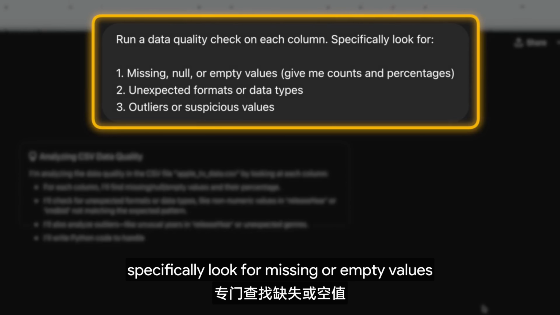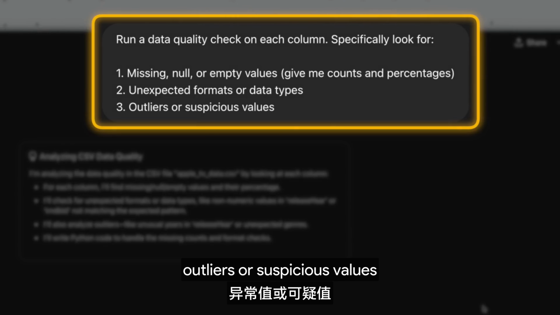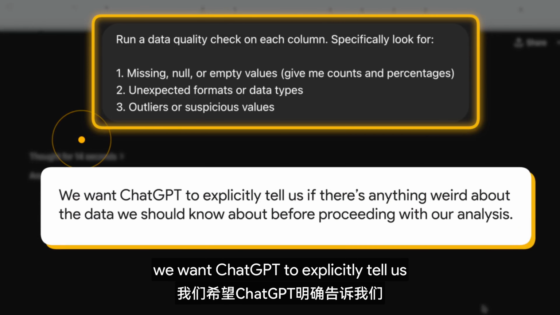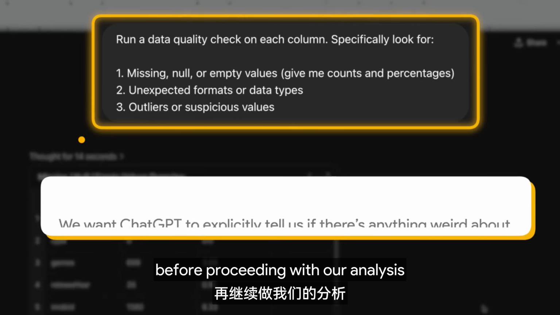Specifically look for missing or empty values, unexpected formats or data types, outliers or suspicious values. This is pretty self-explanatory. We want ChatGPT to explicitly tell us if there's anything weird about the data we should know about before proceeding with our analysis.